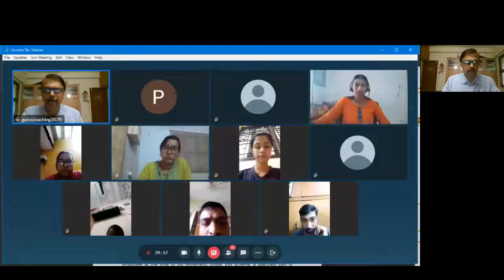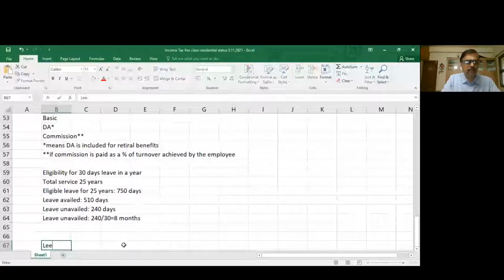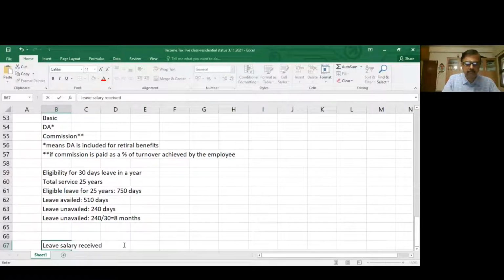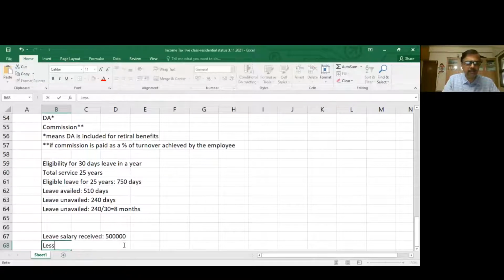So how to calculate the taxable portion? In the example we are discussing, leave salary received is 5 lakhs, less exempt 26,400.